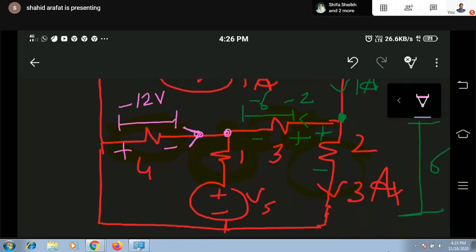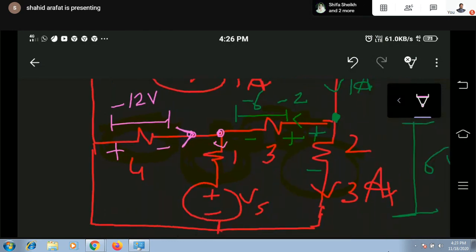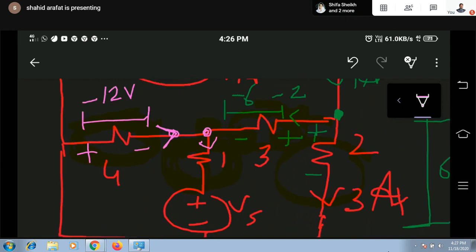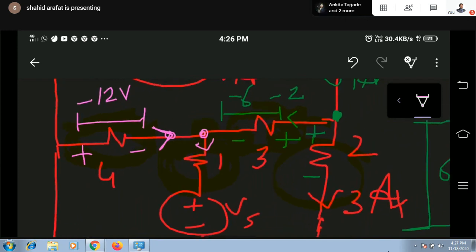Now I can consider the direction of the current through the 1 ohm. Any direction you can assume, but later on when polarity will be required for voltage, you will have to consider this direction, and as per this direction you will have to mark such polarity so that it enters from positive. Simple. Either first consider current or first consider polarity. Here our requirement is to consider direction of current first.